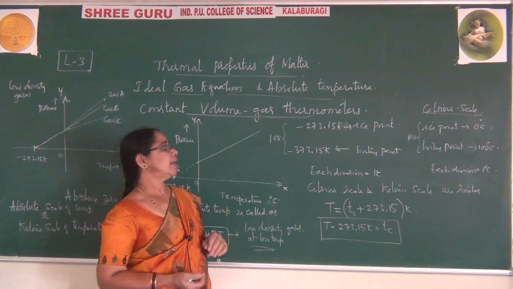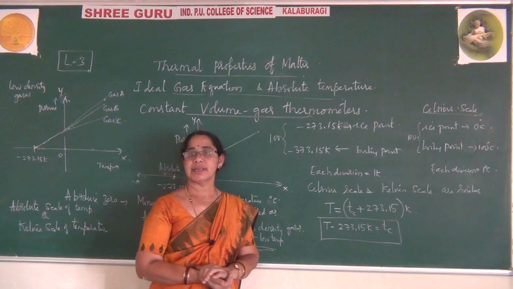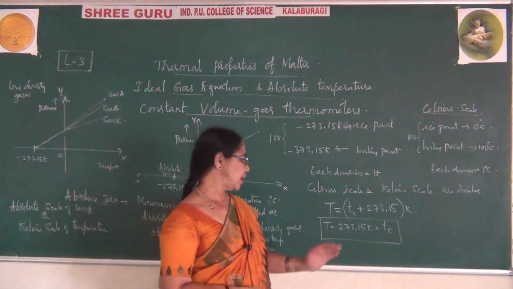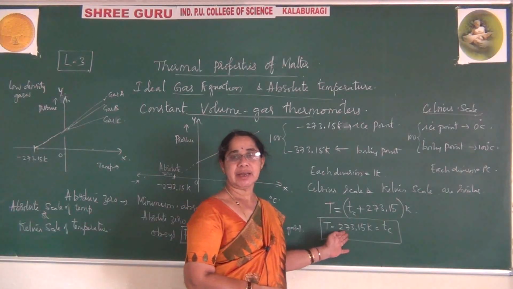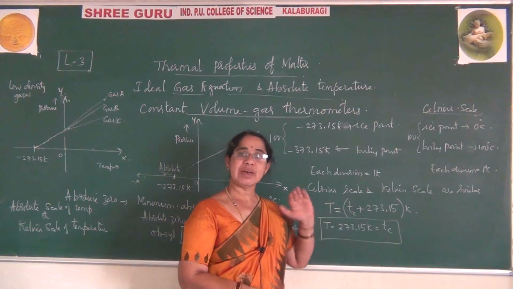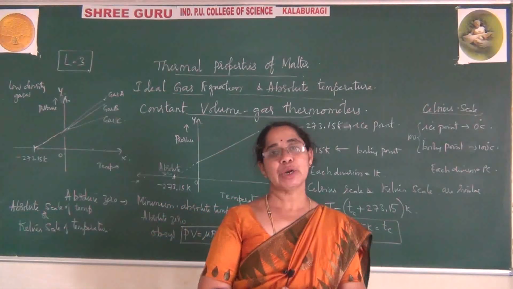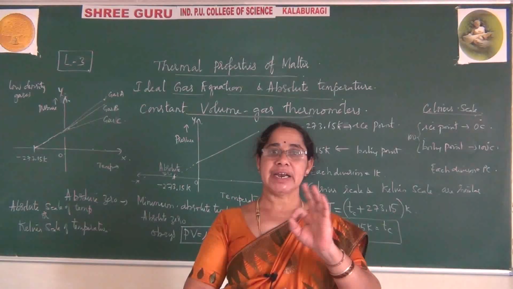In the previous class we learned two scales: the Celsius scale and the Fahrenheit scale. Today we learned one more scale, the Kelvin scale. You can convert from one scale to another with the help of a rule. Yesterday we gave the conversion of one scale to another.